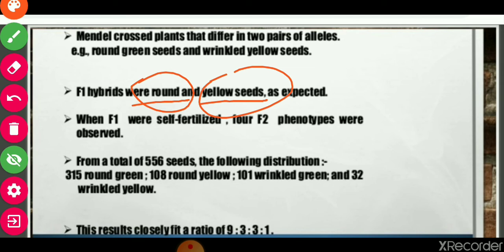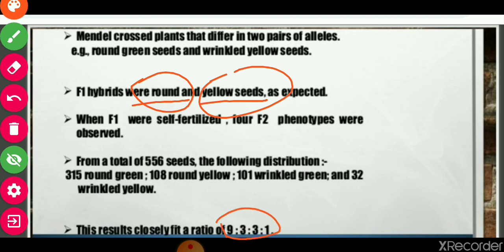Means in the F2 generation, these traits were segregated, and if the total seeds are 556, then there were 315 round yellow, 108 round green, 101 wrinkled yellow, and 32 wrinkled green. So this data was obtained, and this is showing the ratio of 9:3:3:1.